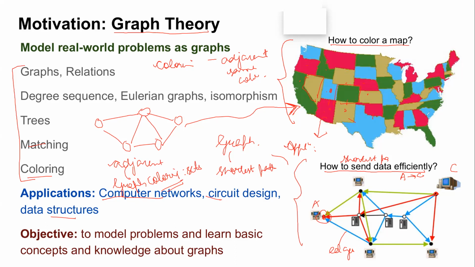If I want to color a country's map with this property, where could I use this in terms of a country? Right? All the answers that Shriya, Iftika, and all have given, they are like graph coloring, right? Now, if I look at the coloring of a map, one very nice application could be, suppose I want to create some antennas, okay, and I want to direct them in such a way that they don't interfere with each other. Okay, so suppose I make an antenna here, and I have to run it on.